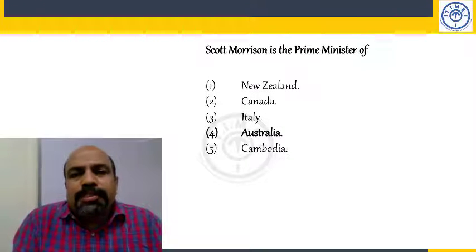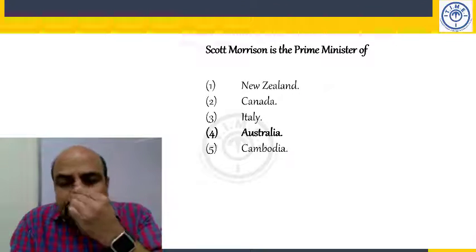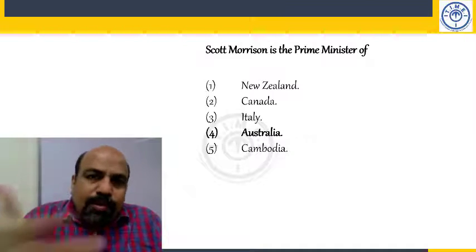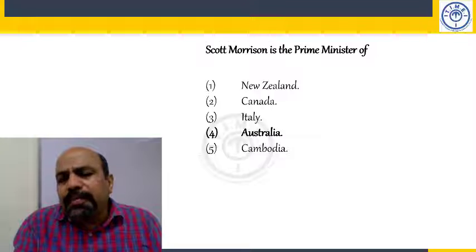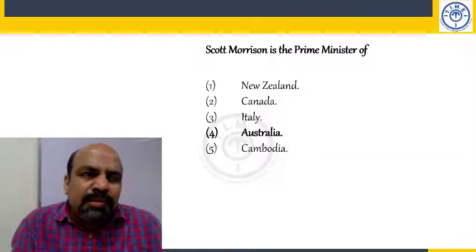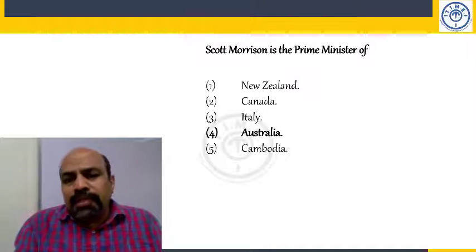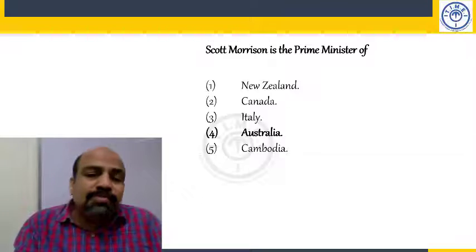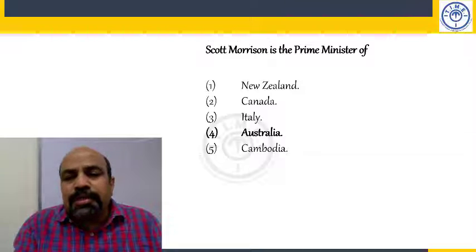Scott Morrison is the Prime Minister of Australia. This guy is in news because last month the Prime Minister of India and Scott Morrison had a video conference talk. So Australia is now coming closer to India because of the common enemy, China. China is the number one enemy for a lot of countries in the world. Okay. You want to know anything about these countries?